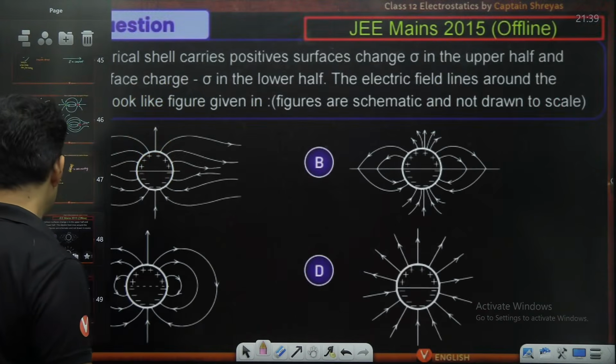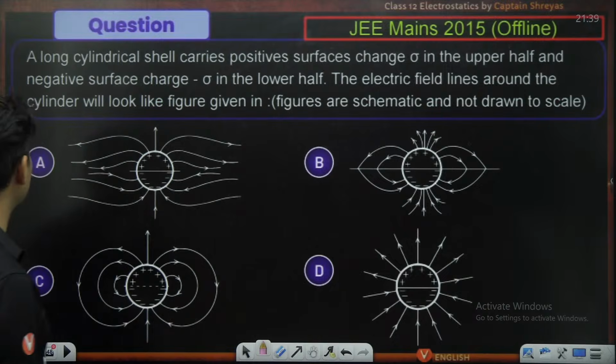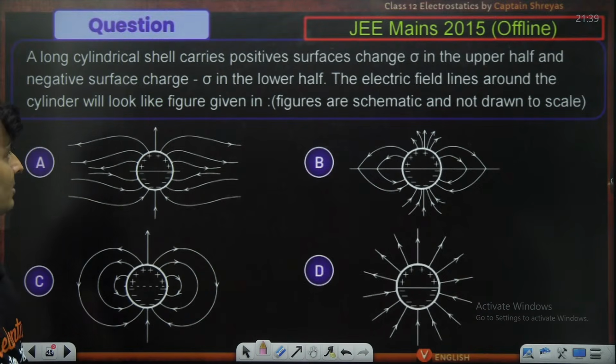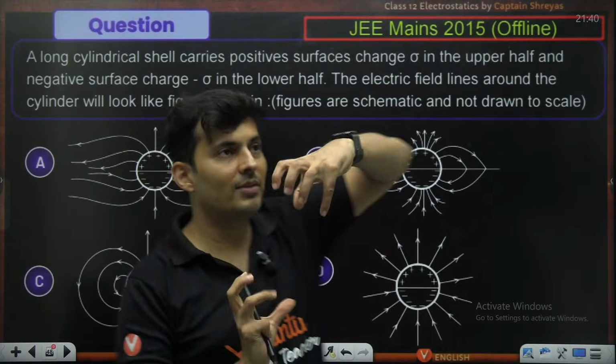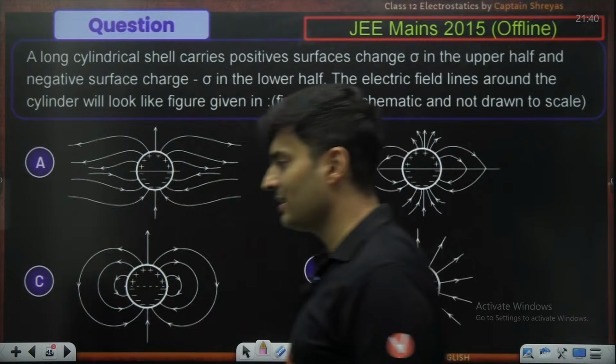All right, so let's see some of the questions on field lines. There is a long shell which carries positive and negative surfaces on the upper and the lower half. Upper half is positive, lower half is negative. How will the field lines look like due to the positive and the negative half of the shells? Upper half is positive, lower half is negative. Come on, guys, not very difficult.